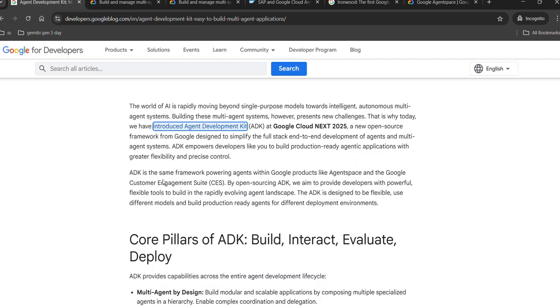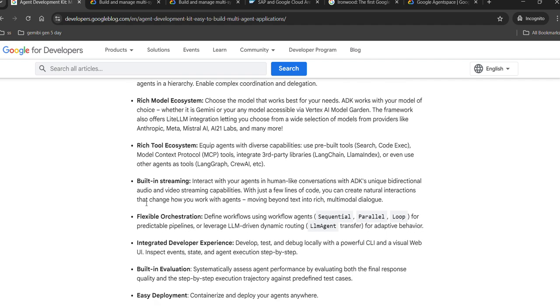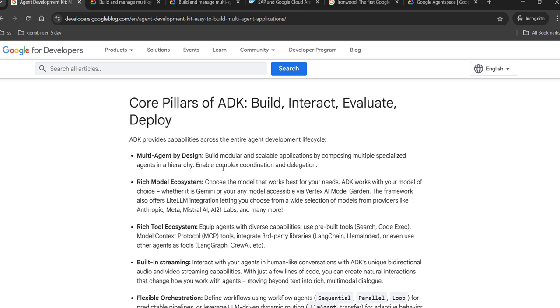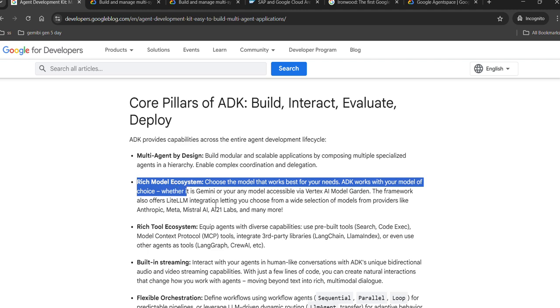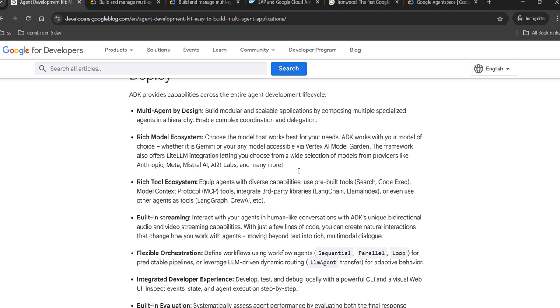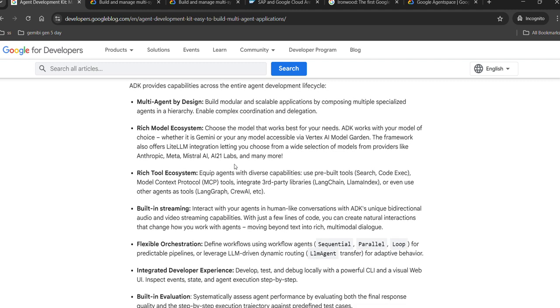So this is the Agent Development Kit provided by Google. These are the pillars to build, interact and evaluate for deployment. It will allow us to create multi-agents by design. So we can build modular and scalable applications by composing multiple specialized agents in a hierarchy. So even complex coordination is possible. A rich model ecosystem is available, so we can connect with any models through Vertex AI Model Garden.